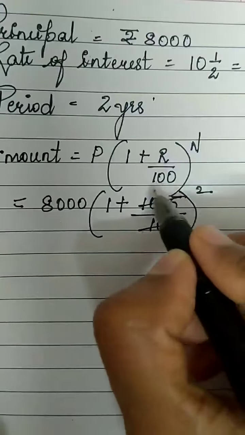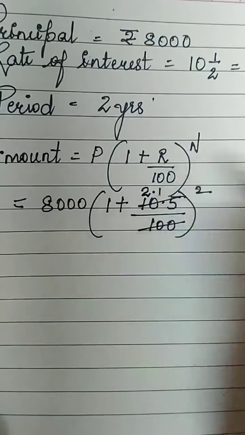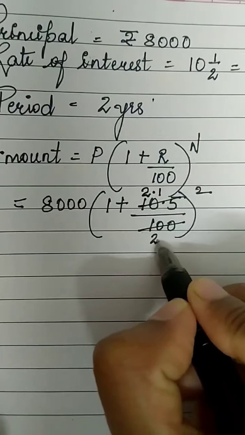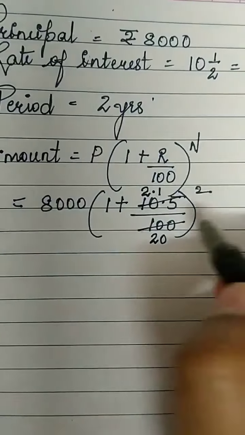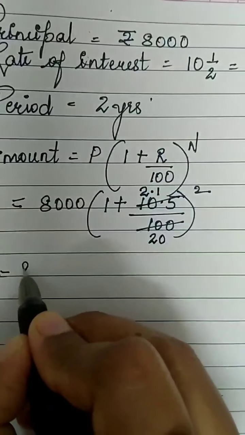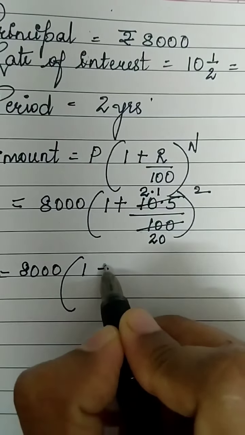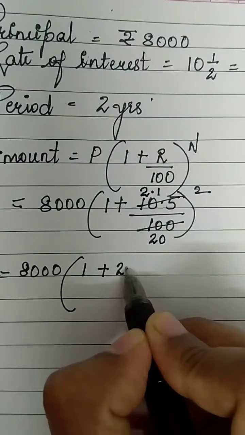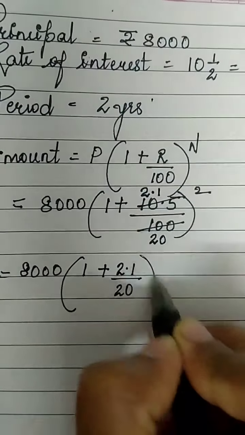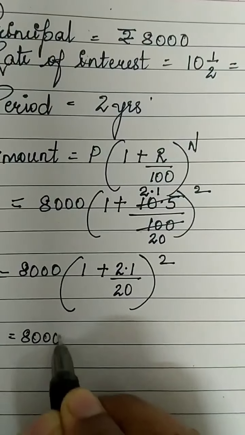It goes in 5's table. 5 2s are 10, point, 5 1s are 5. 5 2s are 10 and the 0. So I got 2.1 upon 20. Now I'll cross multiply. 8,000 I'll write as it is. Bracket 1 plus 2.1 upon 20 the whole raised to 2, which is equal to 8,000.